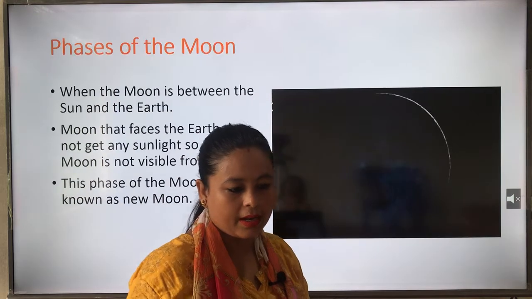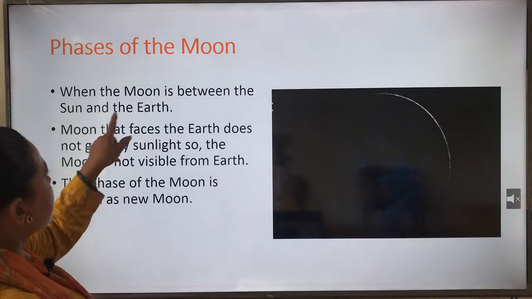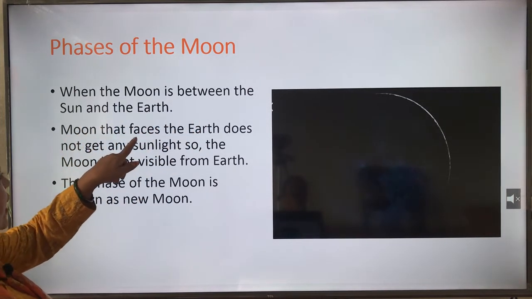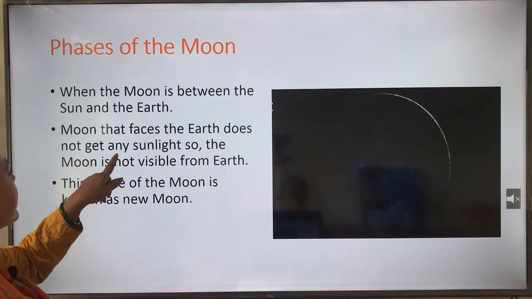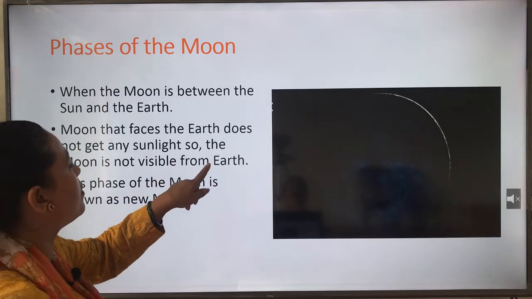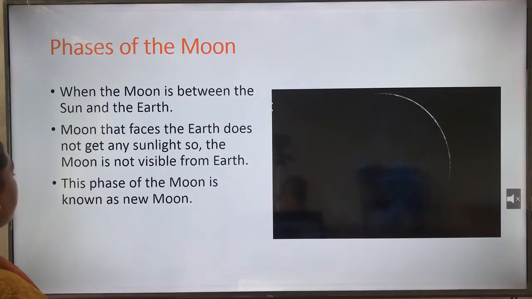Okay. Now, phases of the moon. When the moon is between the sun and the earth, the side of the moon that faces the earth does not get any sunlight, so the moon is not visible from earth. This phase of the moon is known as new moon.